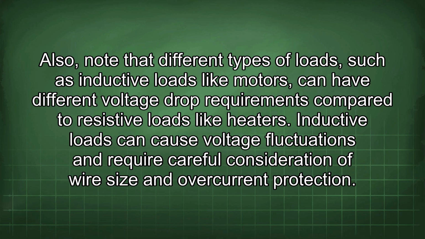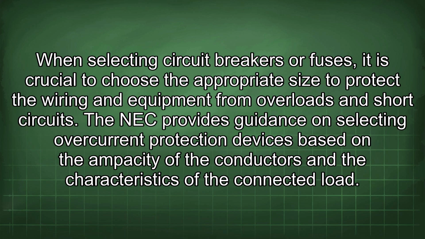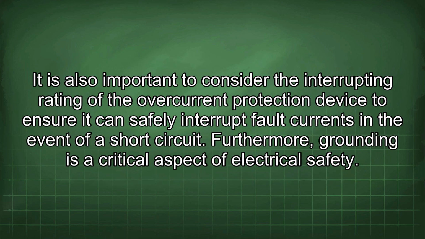Inductive loads can cause voltage fluctuations and require careful consideration of wire size and overcurrent protection. When selecting circuit breakers or fuses, it is crucial to choose the appropriate size to protect the wiring and equipment from overloads and short circuits. The NEC provides guidance on selecting overcurrent protection devices based on the ampacity of the conductors and the characteristics of the connected load. It is also important to consider the interrupting rating of the overcurrent protection device to ensure it can safely interrupt fault currents in the event of a short circuit.